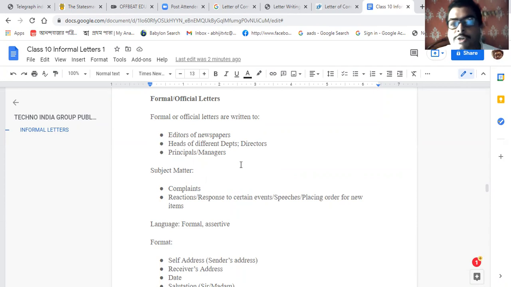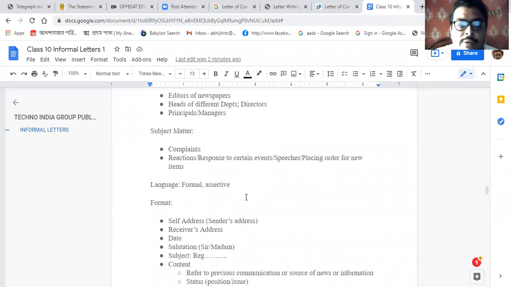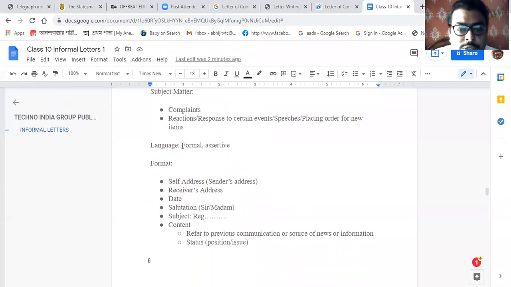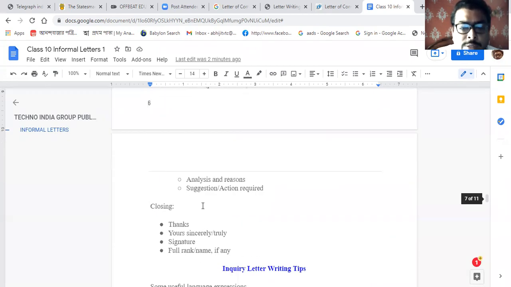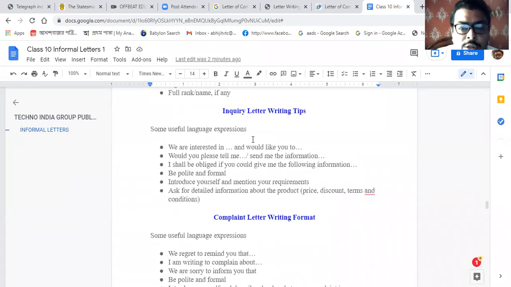The subject matter is complaints, reactions, responses to certain events, speeches, placing orders for new items. What will be the language? Formal language. No informal language is required. The format we have already discussed.